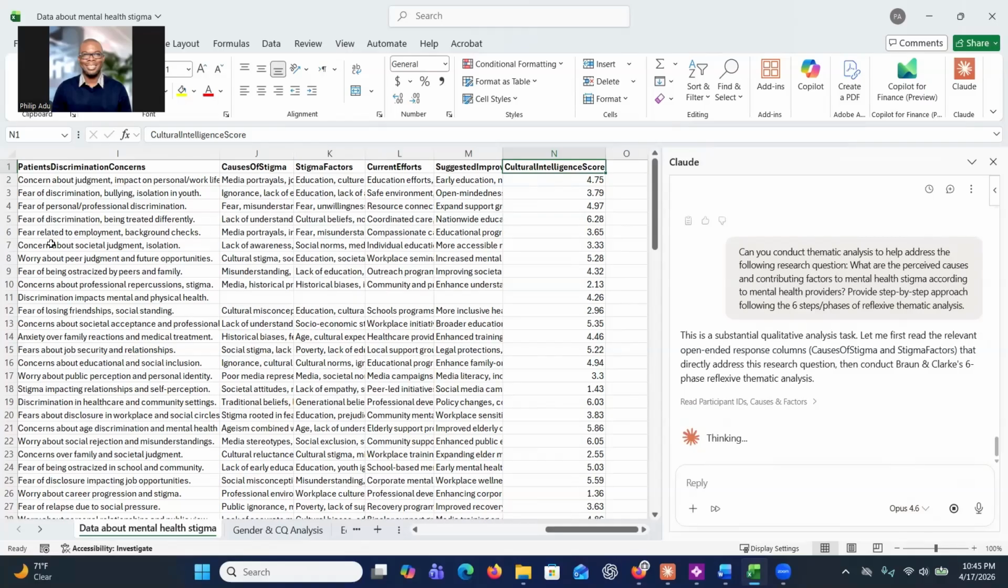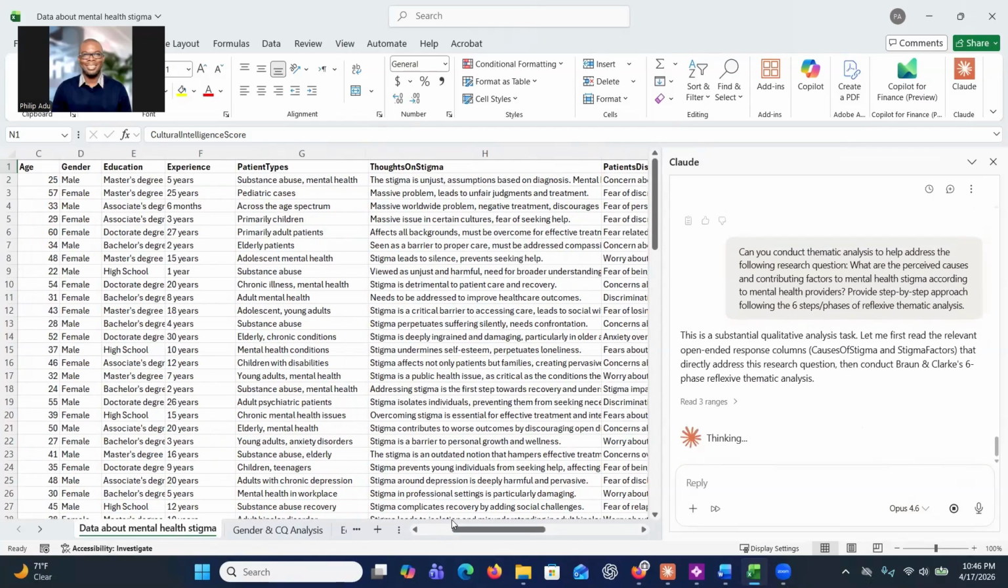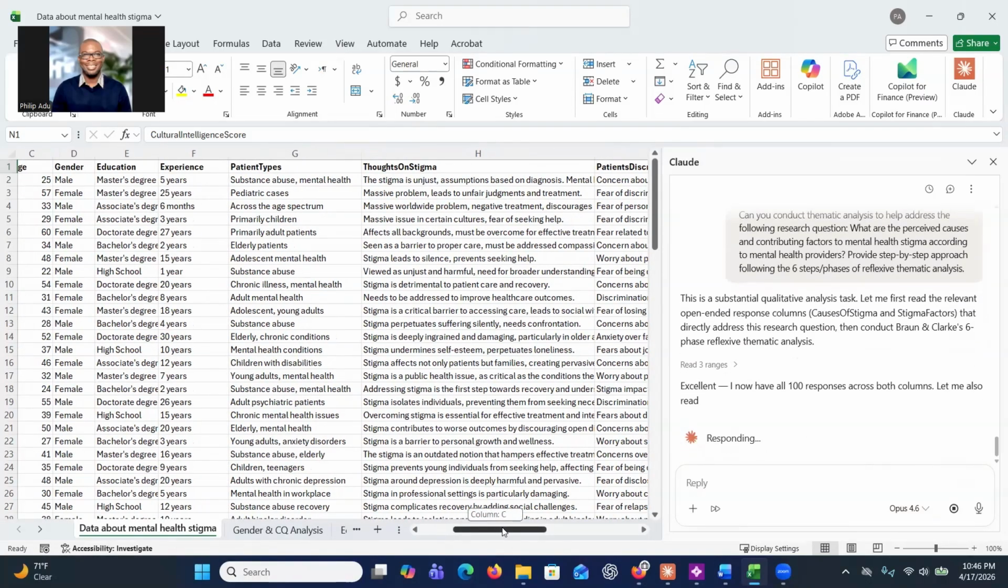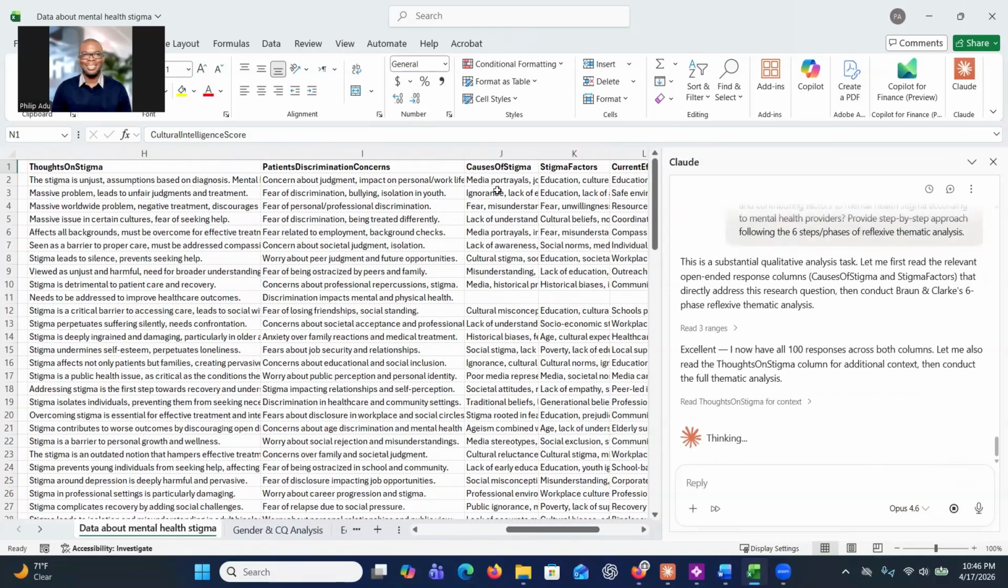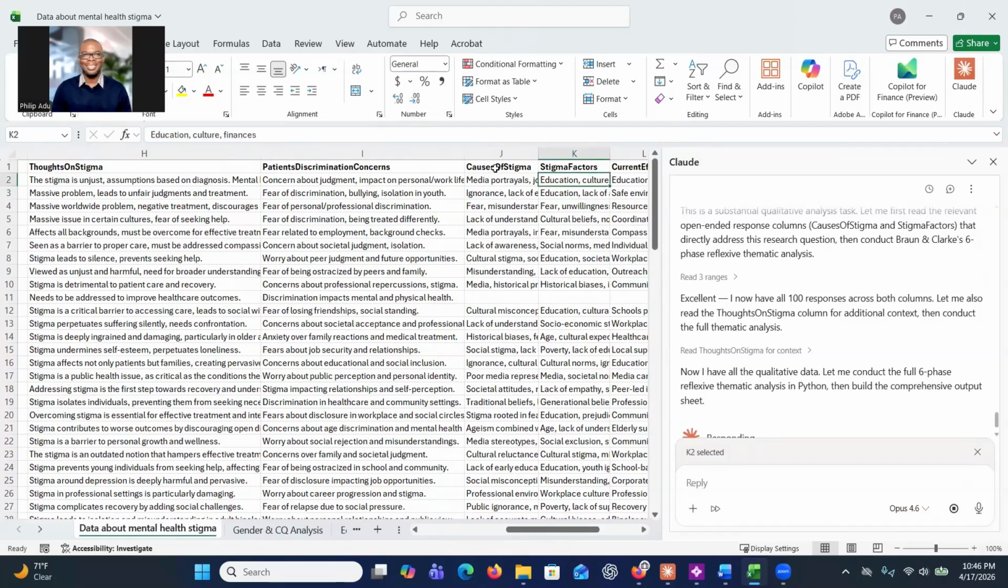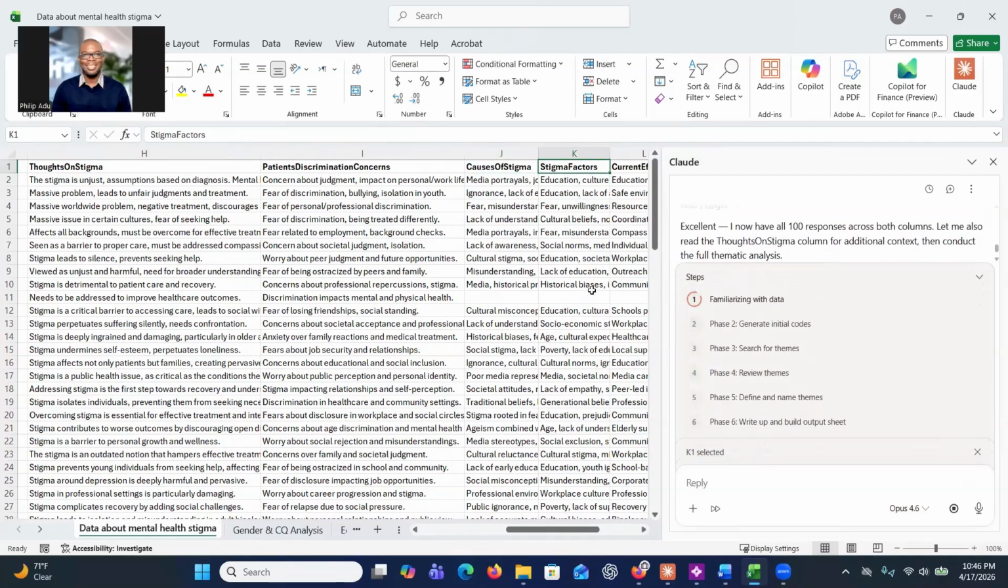So it has identified the places that it will want to analyze. There's a place where they were asked about the perceived causes of mental health stigma and also the contributing factors. So it's going to analyze these 2 columns to help it to address the research question provided. So as you can see here, it has identified the 6 steps, familiarizing with data. So it's reviewing the data to get an overall understanding of participant responses. And then it will move to the second phase, which is generating initial codes.